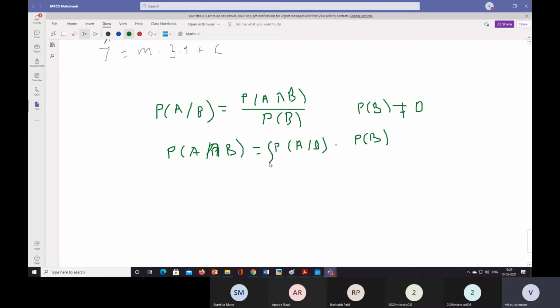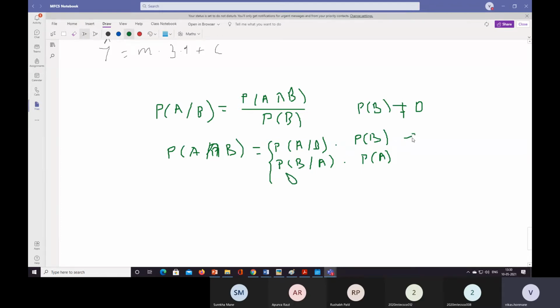Again, we have one more formula, which is probability of B given A into probability of A. When we say B given A, the A intersection B numerator term stays as it is, but at the denominator, instead of probability of B we take the probability of A, and 0 otherwise. So these are the three conditions.